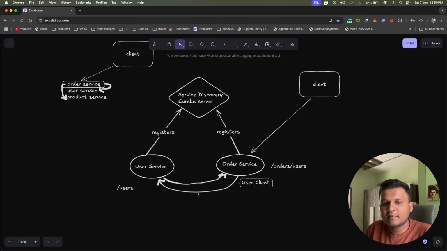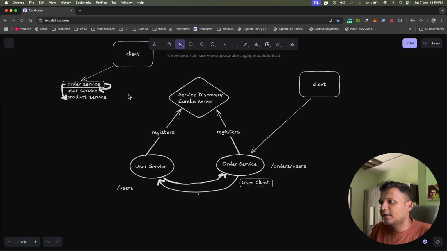And so it keeps your logic modular and maintainable, and each service focuses on one job. Order service focuses on orders only, user service focuses on the users, product service focuses on the inventory and products. So we don't need to rewrite the logic, and we can reuse them directly.